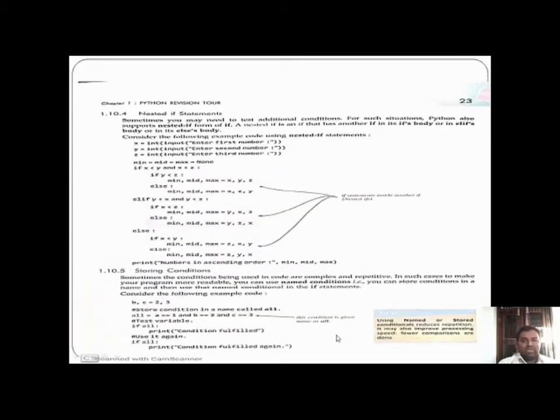Next is nested if. In a nested if, the if statement is used in a number of blocks in a particular program. When the if condition is used multiple times in one program, it is known as a nested if statement.